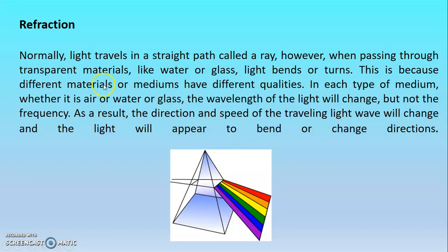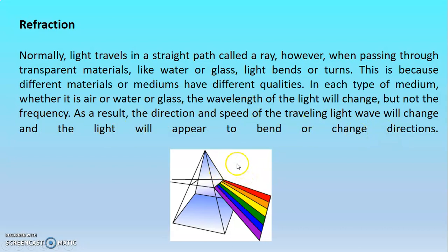This is because different materials or mediums have different qualities. In each type of medium, whether it is air or water or glass, the wavelength of the light will change, but not the frequency. As a result, the direction and speed of the traveling light wave will change, and the light will appear to bend or change directions.